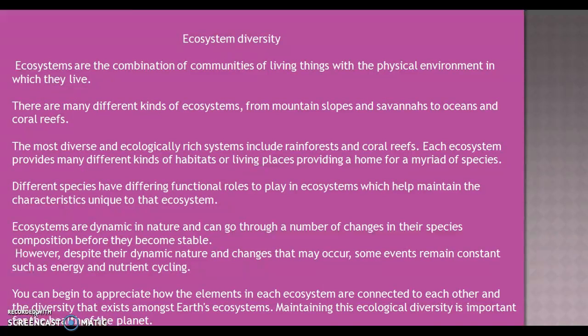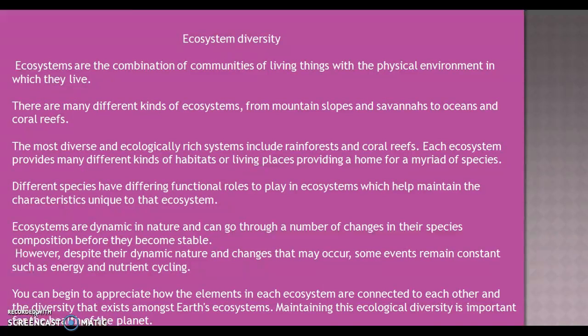Different species have differing functional roles to play in an ecosystem, which help maintain the characteristics unique to that ecosystem. Ecosystems are dynamic in nature and can go through a number of changes in their species composition before they become stable.